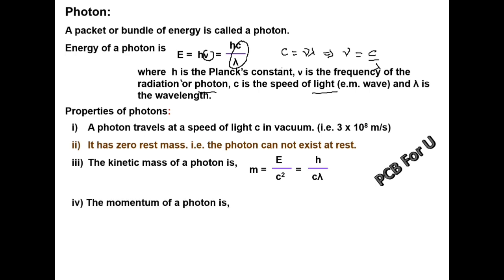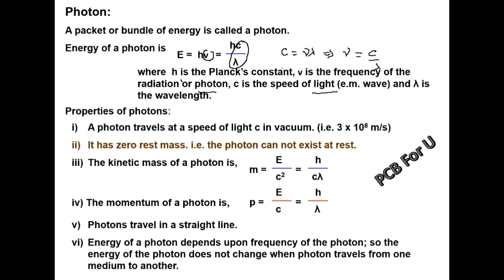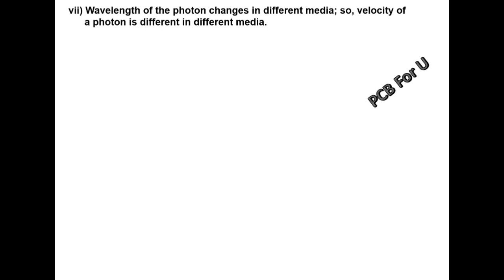The momentum of a photon is p equal to E by c, which is equal to h by lambda. Photons travel in a straight line. The energy of a photon depends upon the frequency of the photon. So the energy of the photon does not change when the photon travels from one medium to another. The wavelength of the photon changes in different media. So the velocity of a photon is different in different media.